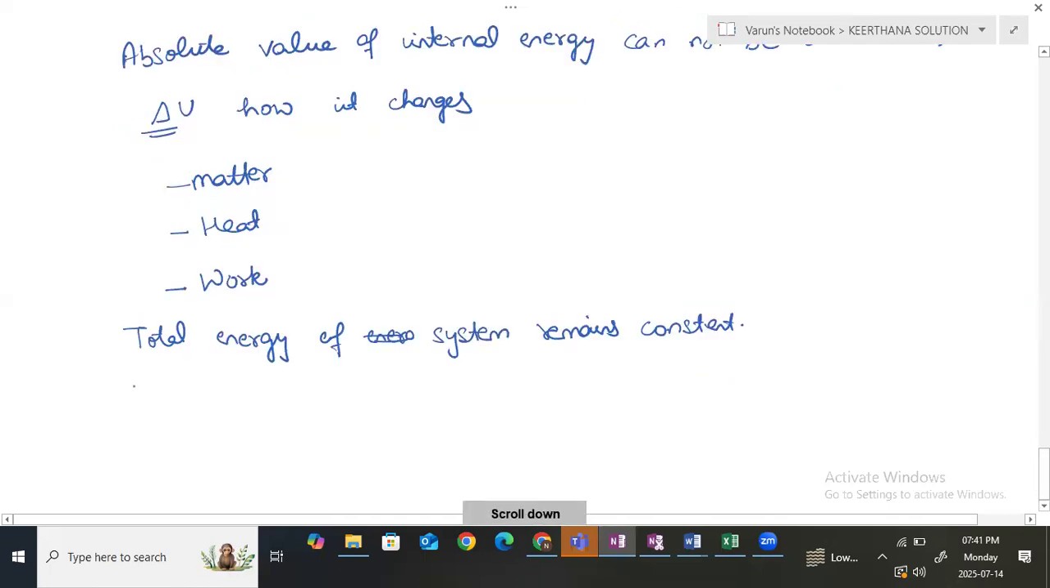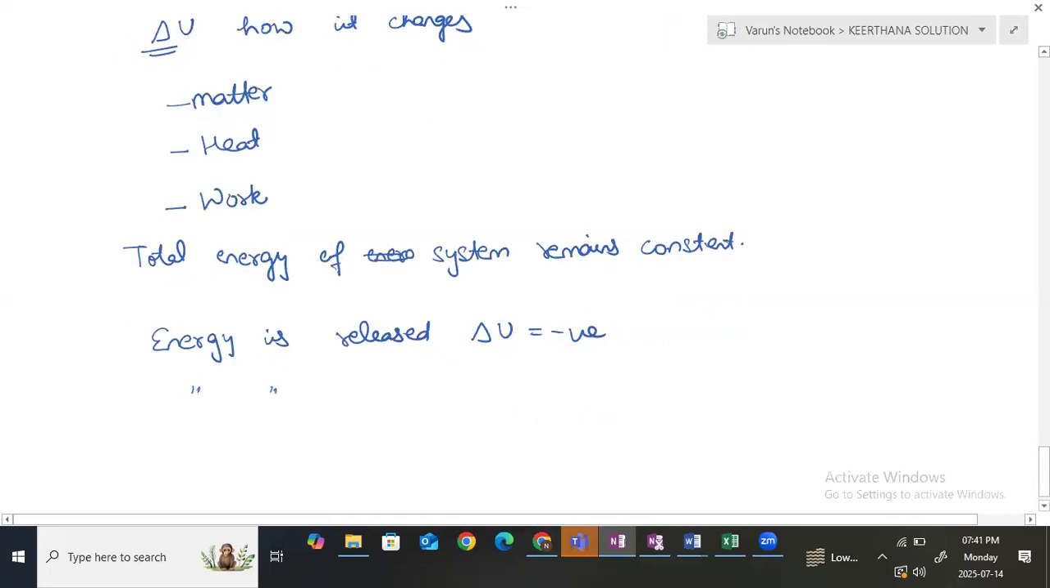Yes, ma'am. If energy is released by the system, meaning something is coming out of the system, then delta U is negative. If energy is absorbed by the system, then delta U is positive. If energy is released, we call it an exothermic process. So for an exothermic process, delta U is negative, and for an endothermic process, delta U is positive.